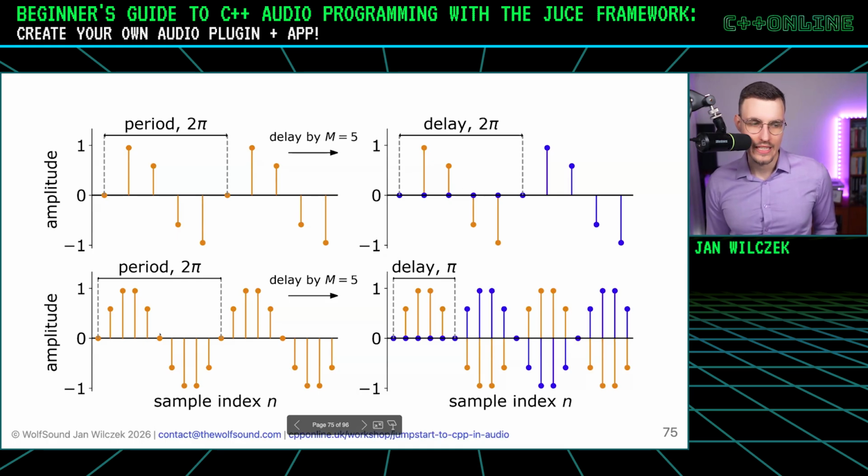But let's look at the bottom input signal. It has a period of length 10 samples. If we delay it by 5, so half of its period, we'll see that the blue output signal has exactly opposite values to the input signal. So if we now add the input and output signal, they will cancel each other out. And that's the principle that lies under the flanger. Some frequencies are boosted and some are suppressed. And thanks to the LFO, it changes over time.